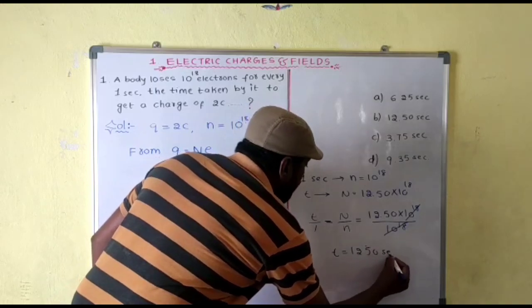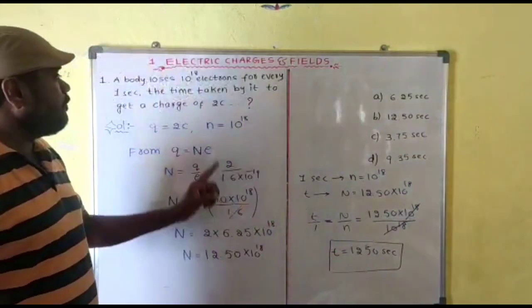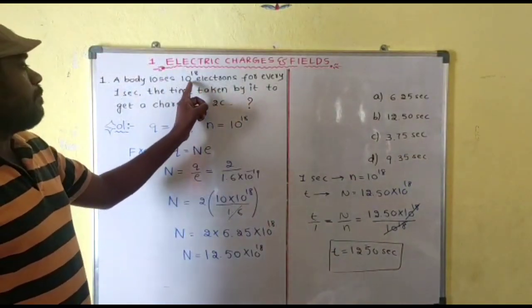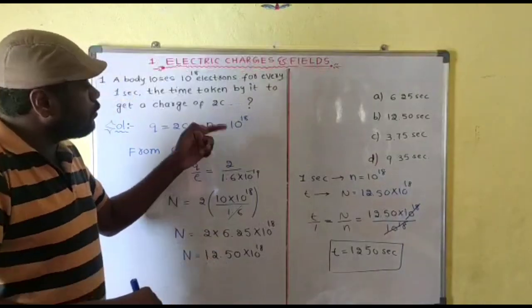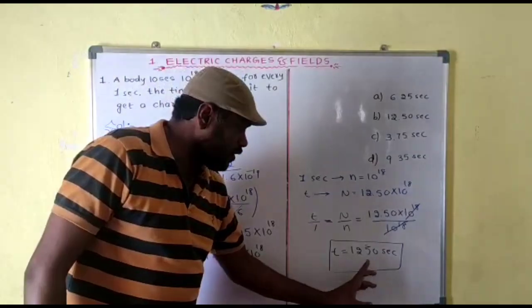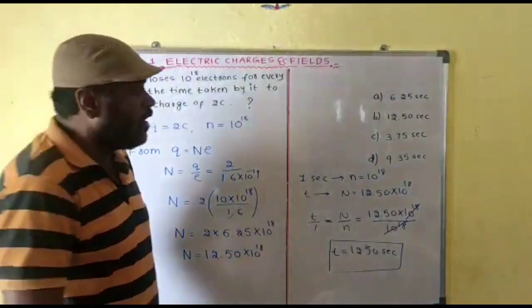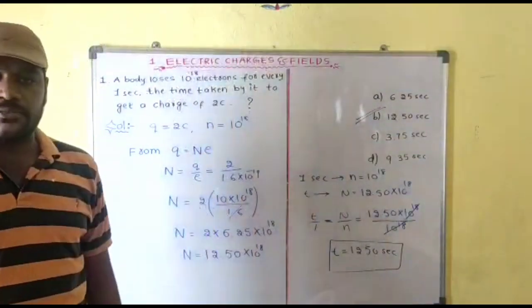This is the final answer for the problem. If 10 power 18 electrons come out in 1 second, then to get a charge of 2 coulomb this much time we have to wait. Therefore, 12.50 seconds, and out of the 4 options, the second option is the correct answer.